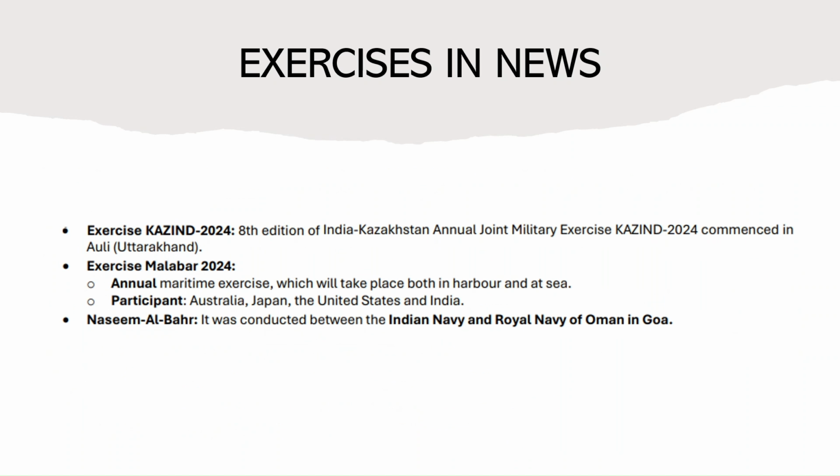Okay. Now let's talk about some of the exercises that are there in the news. So Kazind exercise 2024 was in news because the 8th edition of the India-Kazakhstan annual joint military exercise was recently held in Auli, Uttarakhand. Okay. Then exercise Malabar 2024 is an annual maritime exercise between the Quad nations, that are Australia, Japan, United States and India. And Nasim al-Bahar is a joint naval exercise between the Indian Navy and the Royal Navy of Oman, which was held in Goa recently. Okay, so these three exercises were in news.